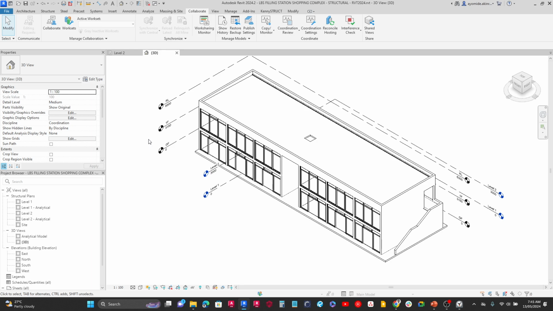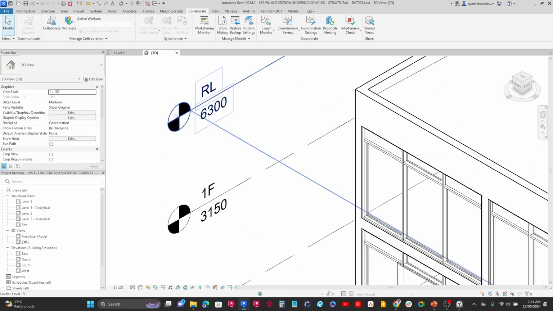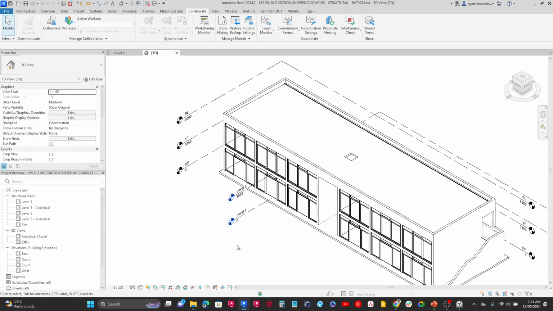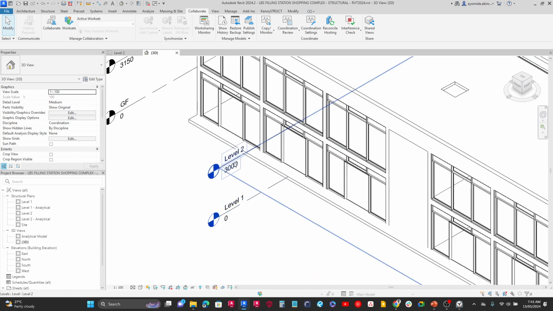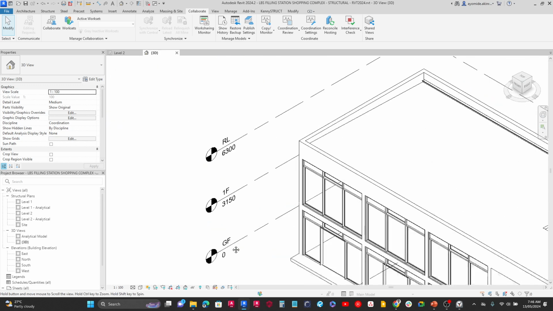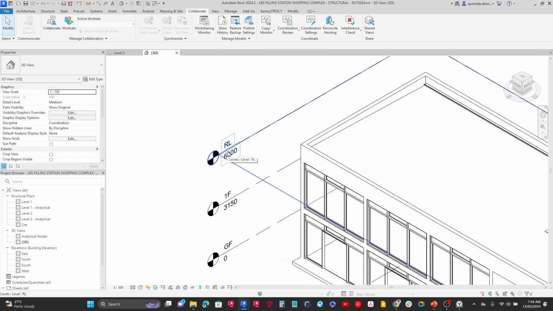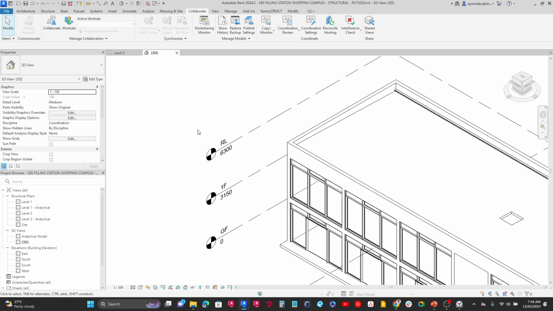But you're going to be noticing something. We have the levels here showing as black, as opposed to the ones that were already in the project, which is level 1 and level 2, showing as blue on the grid head. Now this is a clear indication that there are no plan views for this level. So you can see that level 1 and level 2 have views in the project browser, but the GF, the first floor, and the roof level do not have views. And the reason for that is because we just imported them into the project.